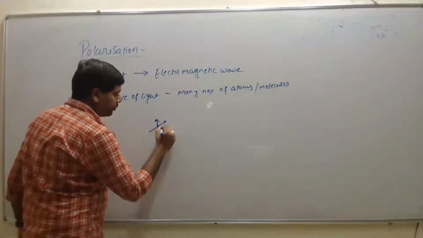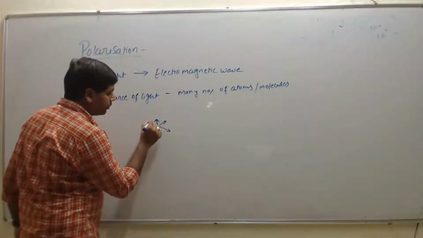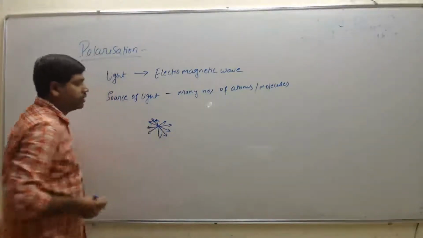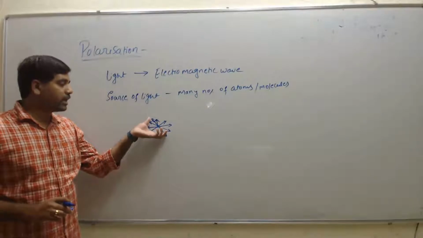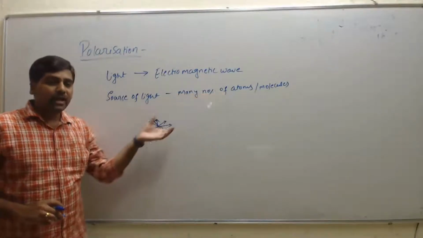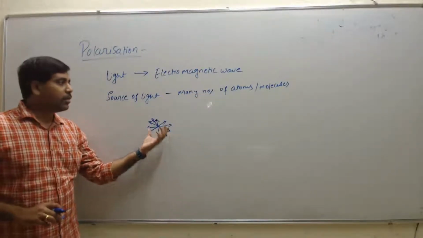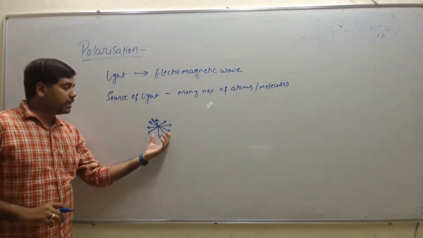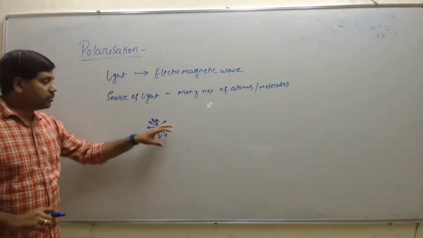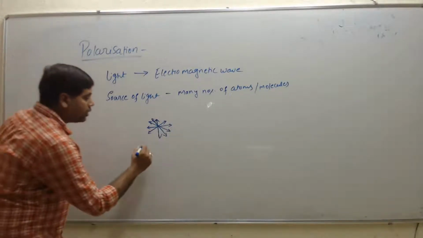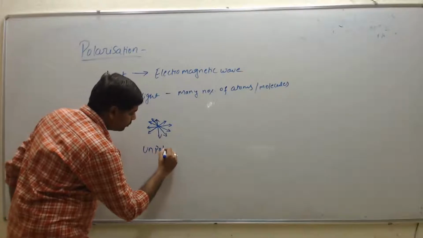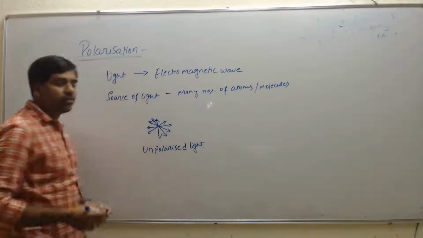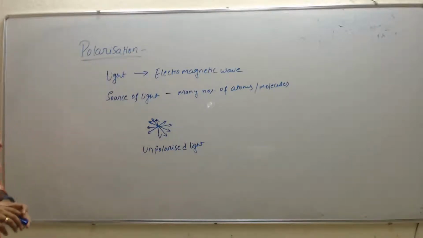So if we write, arrow marks represent the particle or atom vibrating in all the directions. So if you observe here, because a number of atoms are present in the source of light, the light particles will vibrate in all the directions. So this type of light we call unpolarized light.